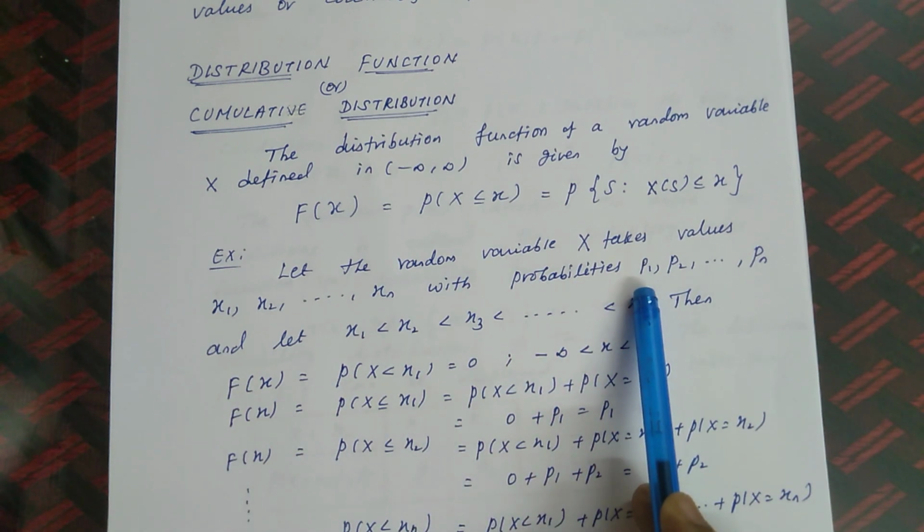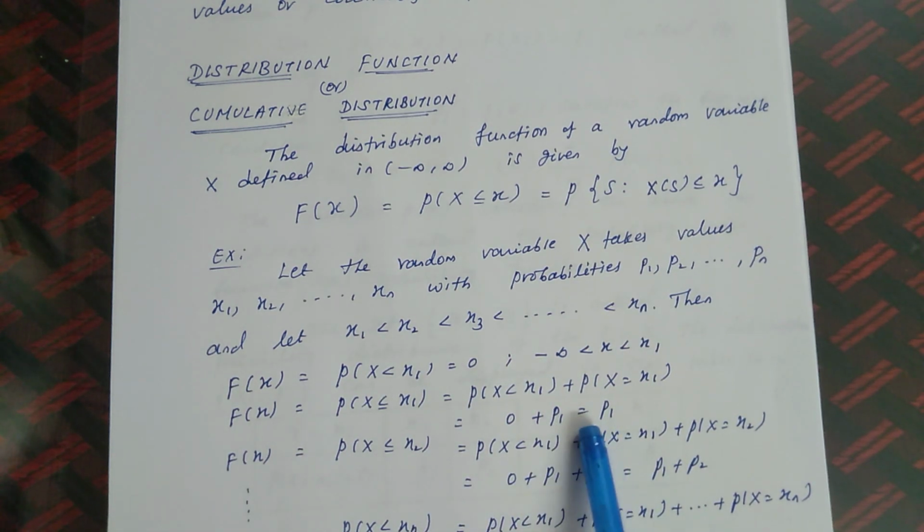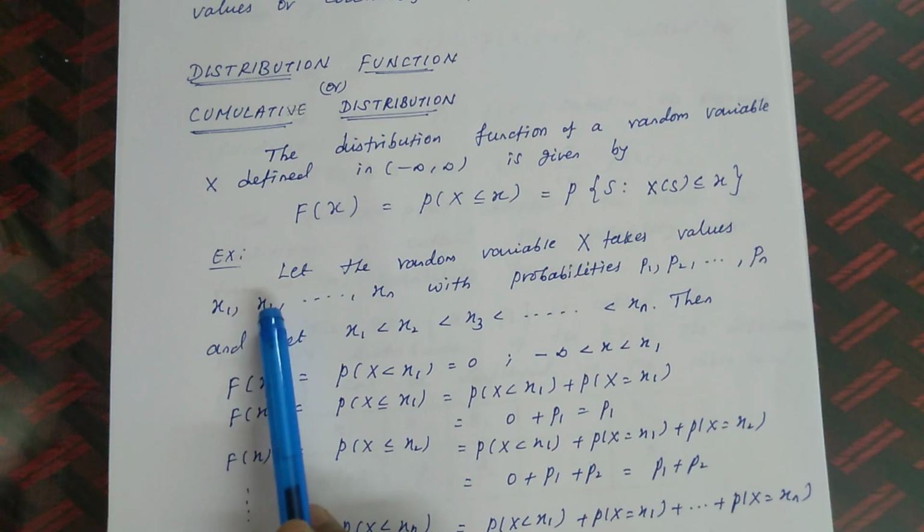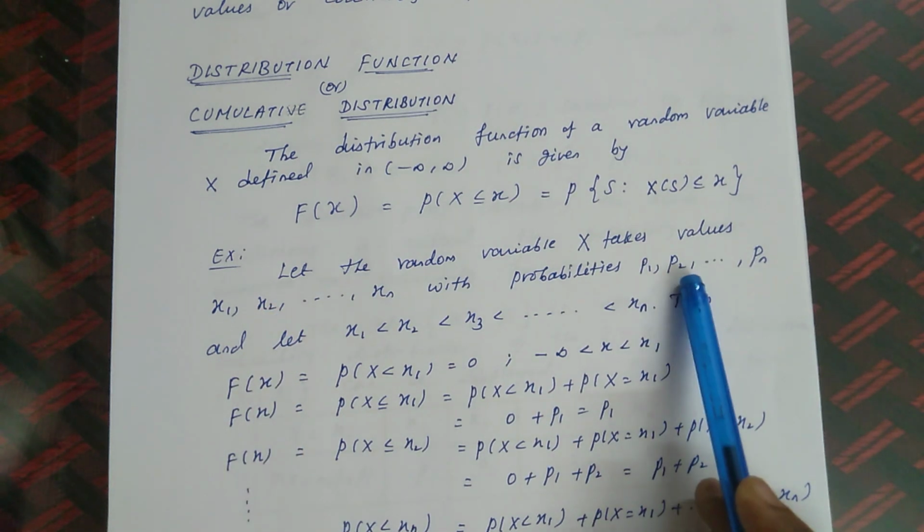x1 means the probability is p1. So the distribution function is p1. Likewise, the next value is x2. Corresponding to this x2, the probability is p2.